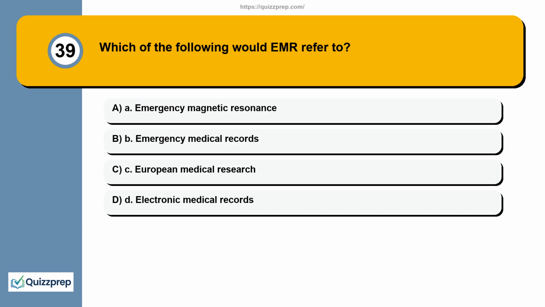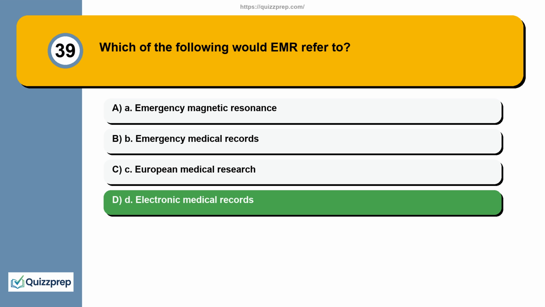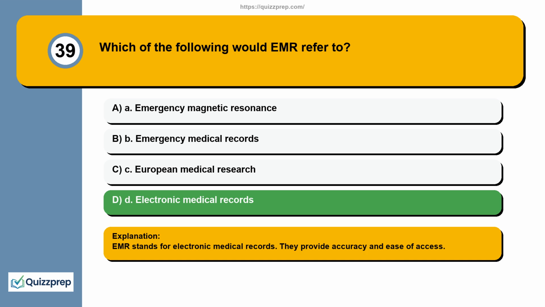Question 39. Which of the following would EMR refer to? A. Emergency magnetic resonance. B. Emergency medical records. C. European medical research. D. Electronic medical records. EMR stands for electronic medical records. They provide accuracy and ease of access.